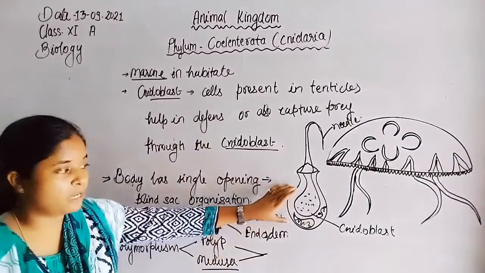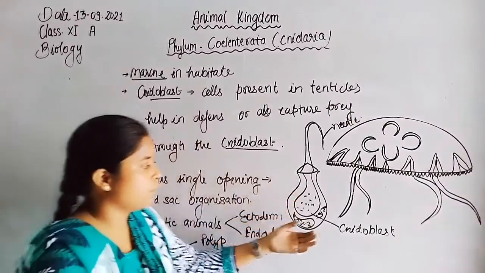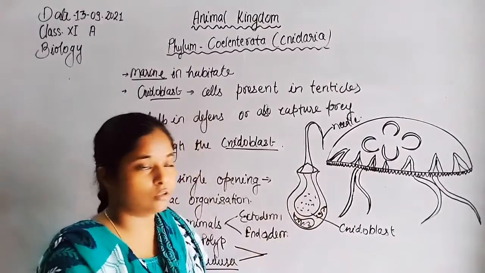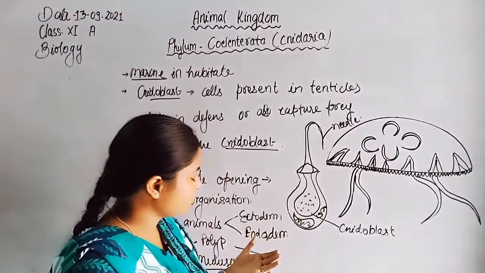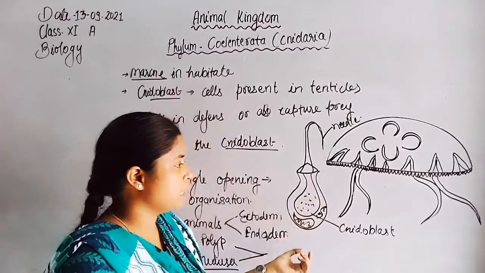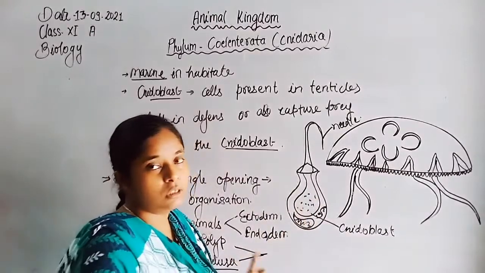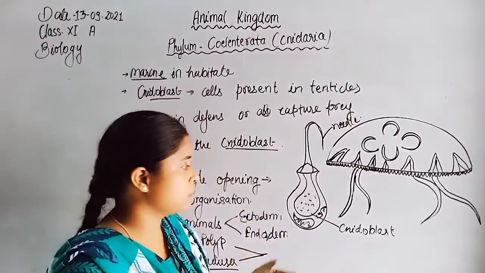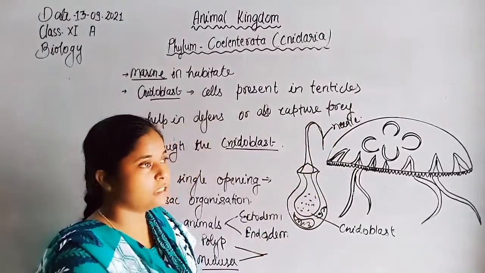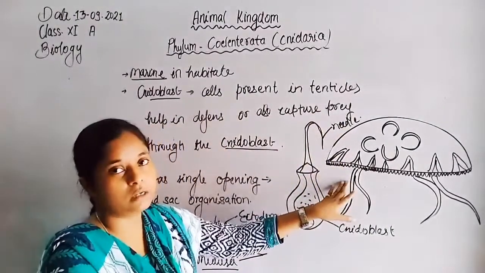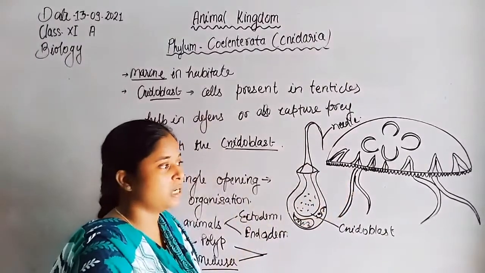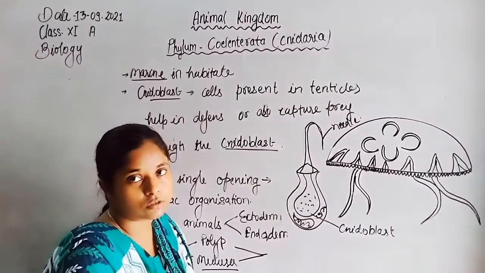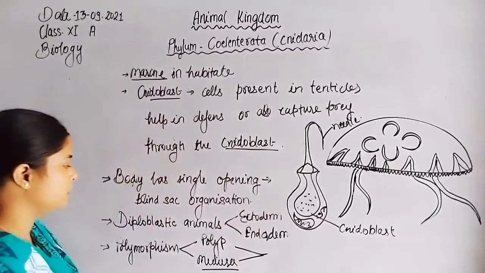Now, cnidoblast is simply a cell, which is formed by the modification of a vacuole that helps in the collection of hypnotoxin, which is synthesized by the Golgi body or lysosome. Lysosome converts into a thread-like structure or vacuole-like structure fused to form the cnidocil. They inject the whole toxin into the prey so that the prey is partially paralyzed by the presence of hypnotoxin or becomes unconscious, so that they can attack the prey or take it as food.